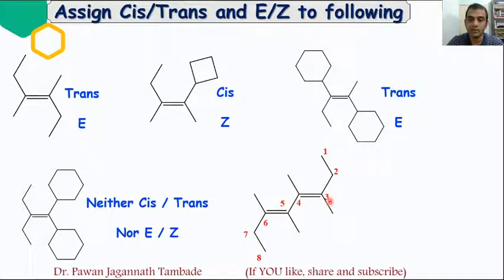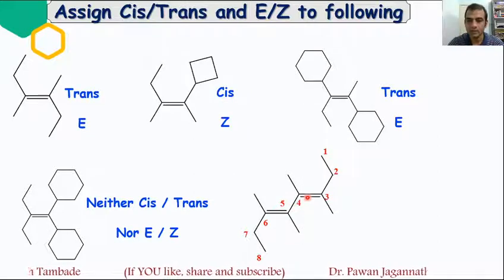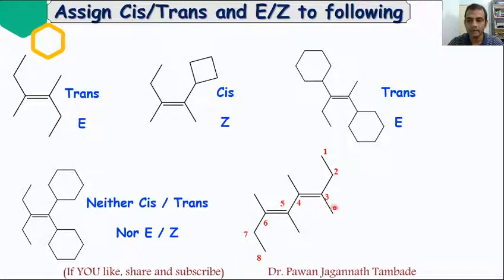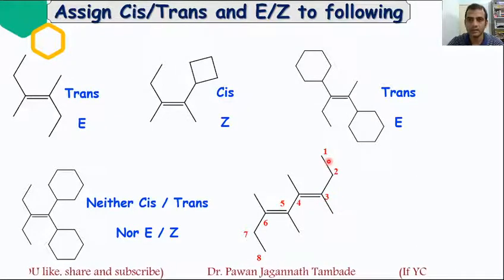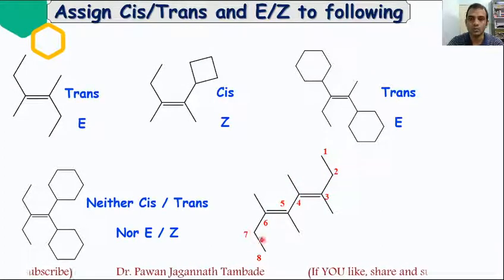So we need to find out whether these 3rd and 5th carbon atoms have notation E or Z. For that, look at this double bond between 3rd and 4th carefully, and you will find that this carbon is attached to ethyl and ethyl. Ethyl has higher priority, and this carbon is attached to methyl and the rest of this group, and this group has higher priority.